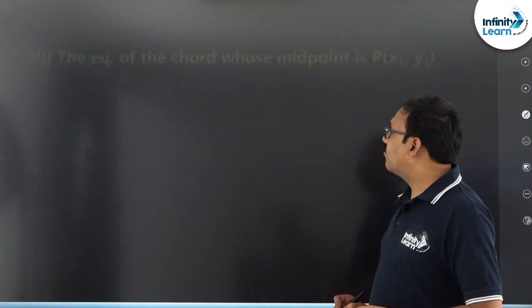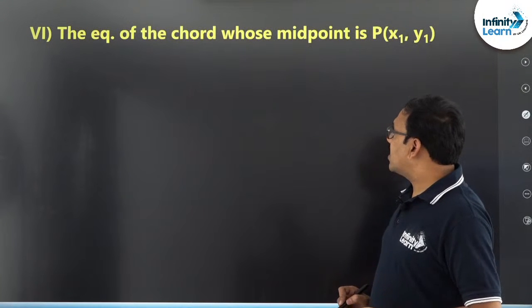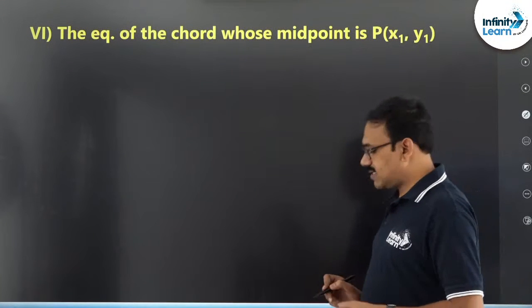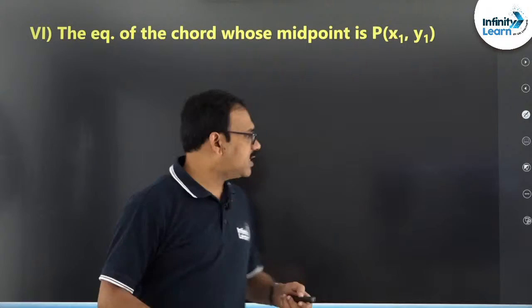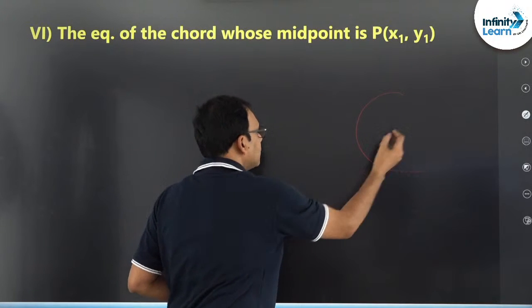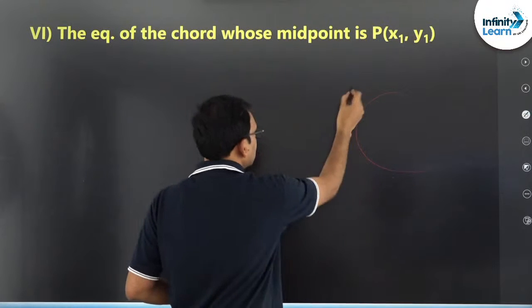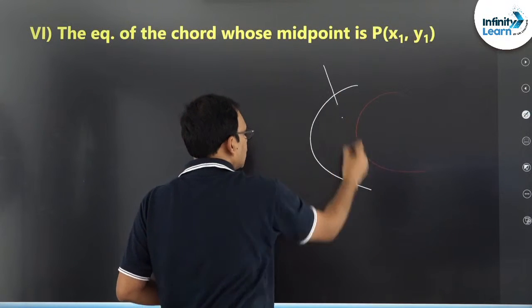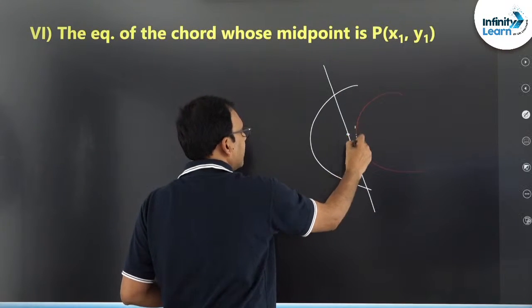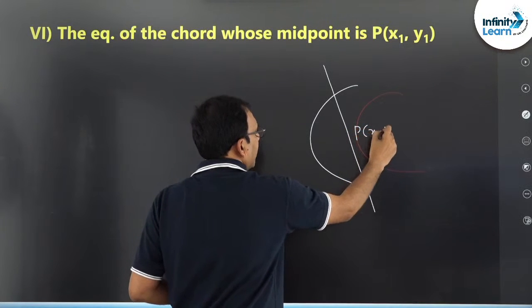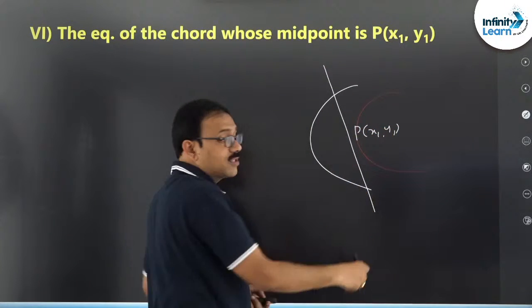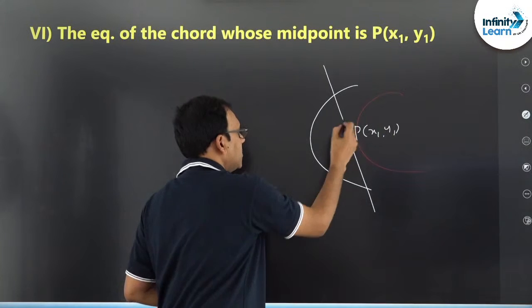Okay. Fine friends. Then the equation of the chord whose midpoint is given as P(x1, y1). That means, for some curve you are given a chord midpoint, say (x1, y1). Now what about this chord equation if this point is given?